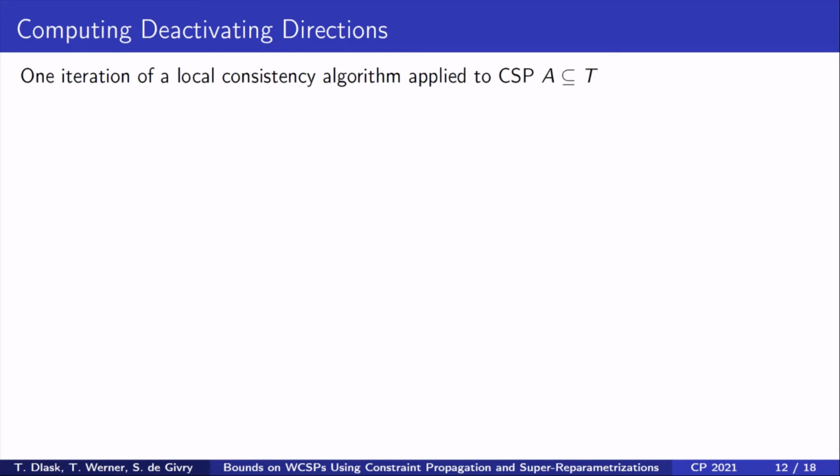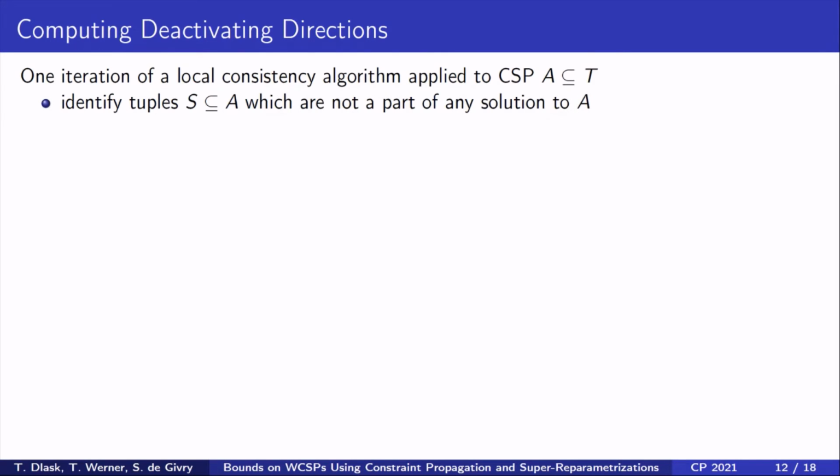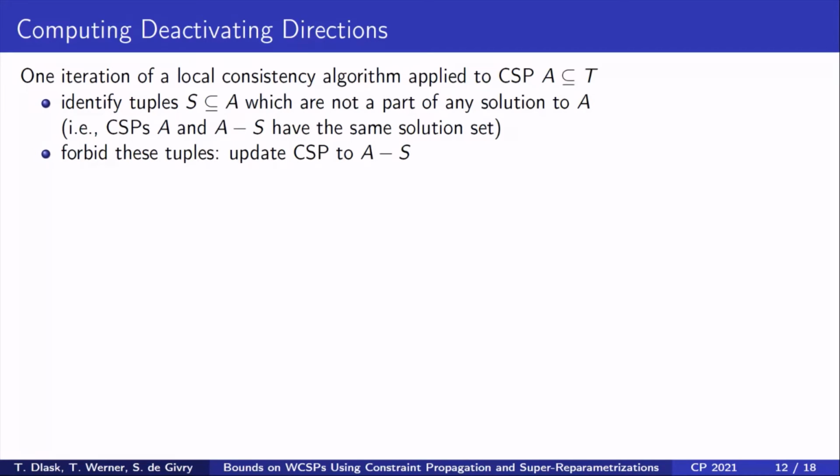Now, recall how a single iteration of a local consistency algorithm works when applied to CSP A. The algorithm finds some set S of allowed tuples so that no tuple from S can be extended to a solution. In other words, CSPs A and A-S have the same solution set. Then, the algorithm forbids these tuples.